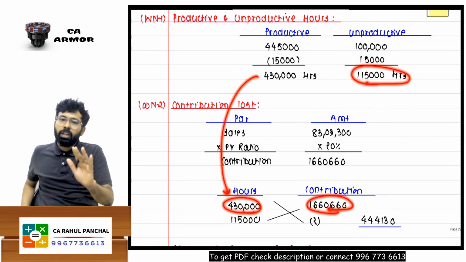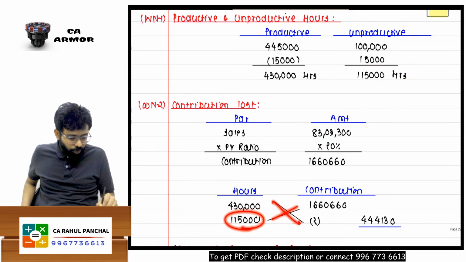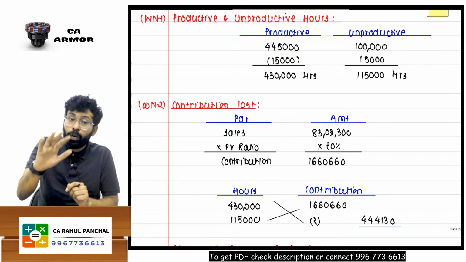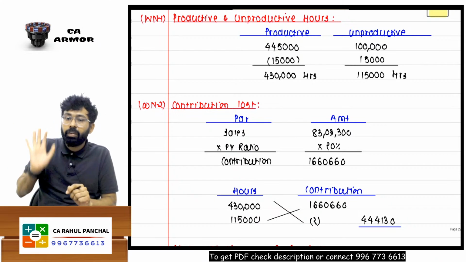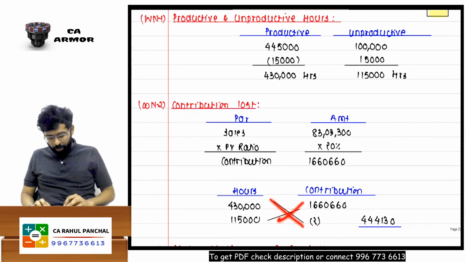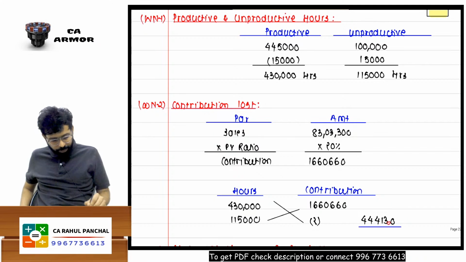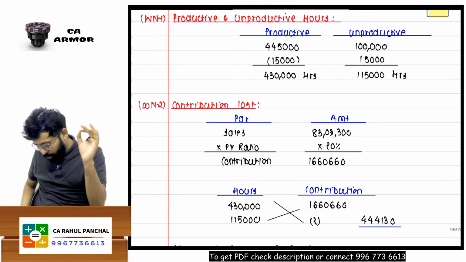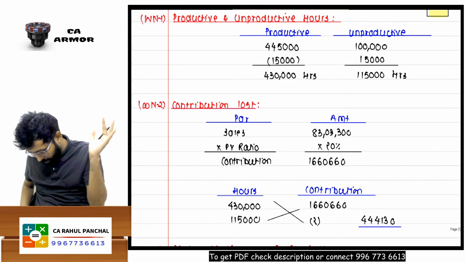You have lost 1,15,000 hours. If you work for 1,15,000 hours, what is the contribution that you could have earned? So cross multiply: 1,15,000 into 1,660,660 divided by 4,30,000. You can see, sir, 444,130. This is the contribution you could have earned.